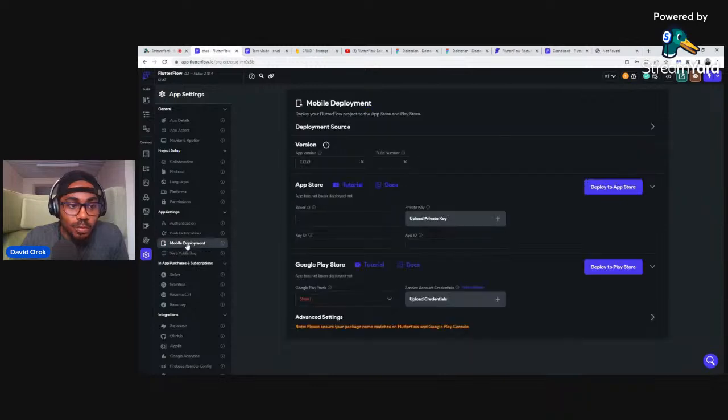And then for the mobile deployment, this is where you deploy your application. I wasn't going to be very detailed on this. This is where you do some settings and then deploy your application to the App Store and to the Play Store. All right. And then what else did I say I was going to show you guys?